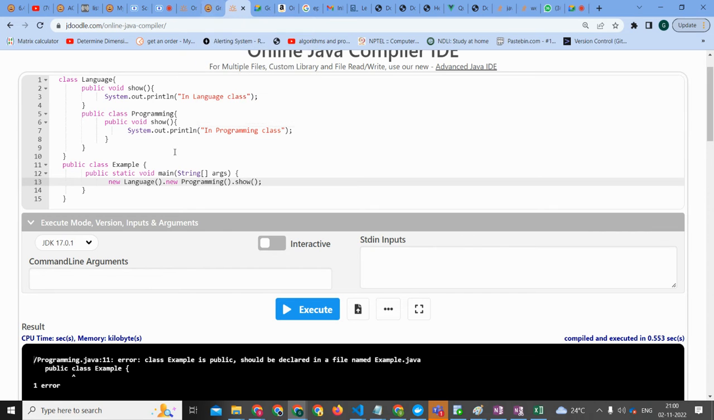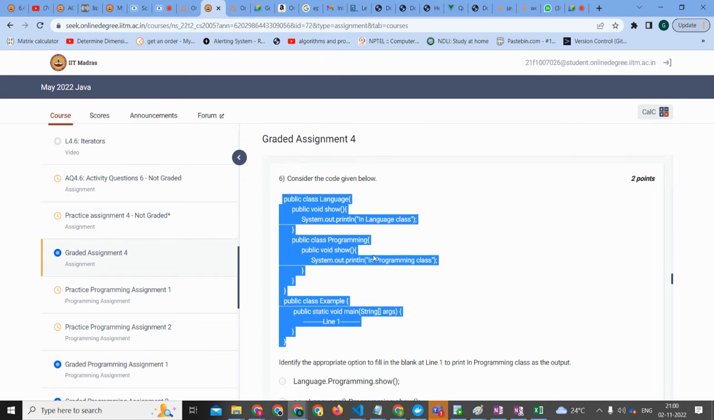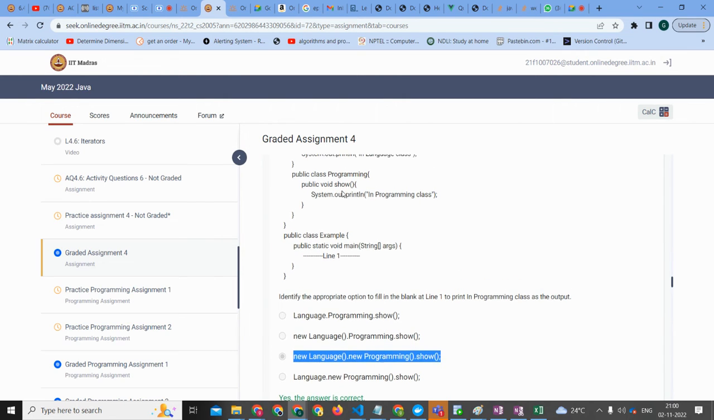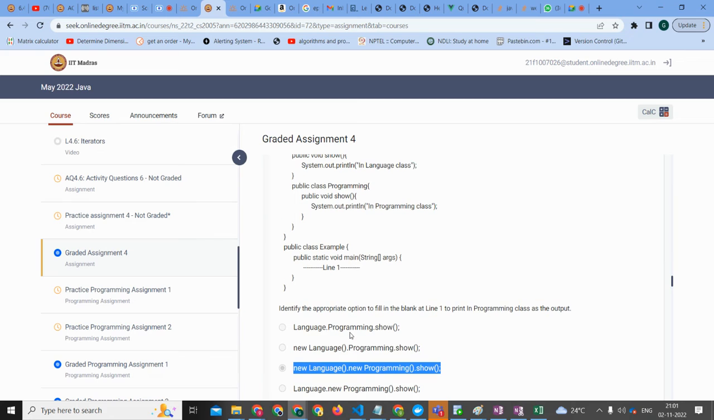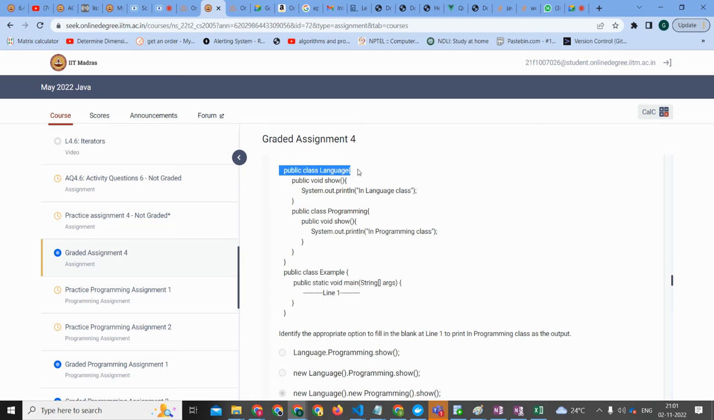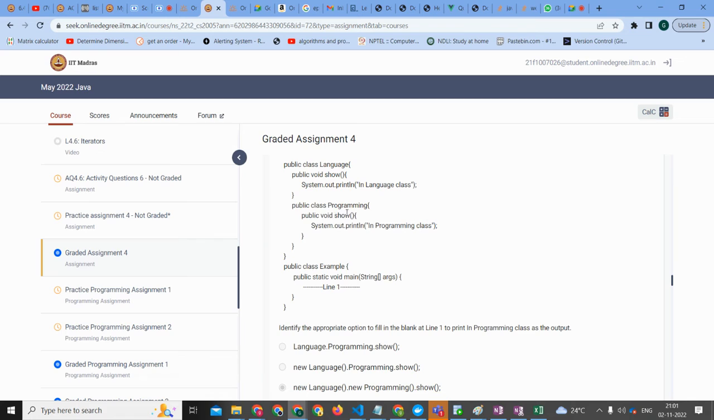Anyone else has any suggestions? So the output should be declared in an example. I don't know why that error is coming. See, just like how I did: new language, new programming dot show. That's what I did, right? So new language for that object. From that object, you are creating this new programming object. Inside the programming object, you are calling the show function. I think we should do this in three steps. You did it in one step. That's okay.